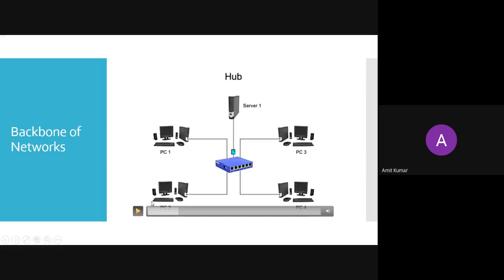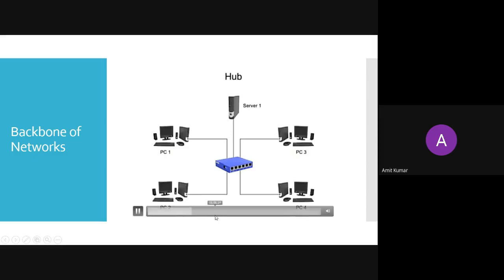There are lots of problems that may happen when you are using a hub. If multiple PCs are connected to a single server, what will happen? If a message is sent by the server, it will be distributed to all the PCs. PC1 will receive this message, PC2 will receive it, PC3 will receive it, and PC4 will also receive it. So it's a type of broadcaster. Now if PC2 is sending a message, that will also be available to all other devices: server 1, PC3, PC4, and PC2. All these other devices will receive this message.